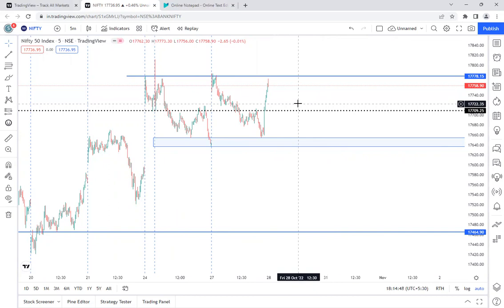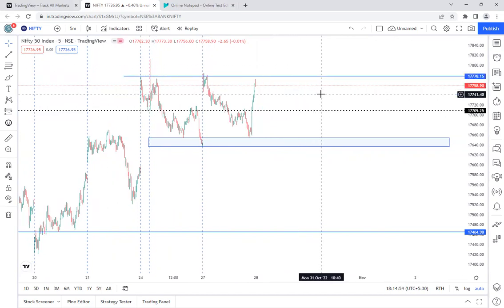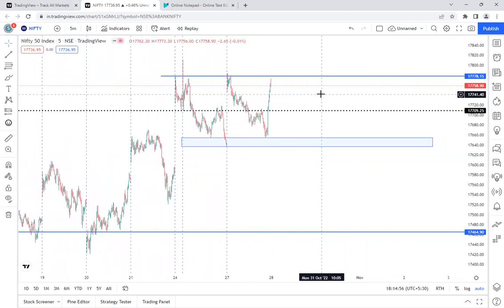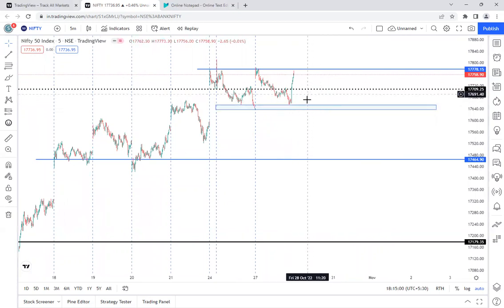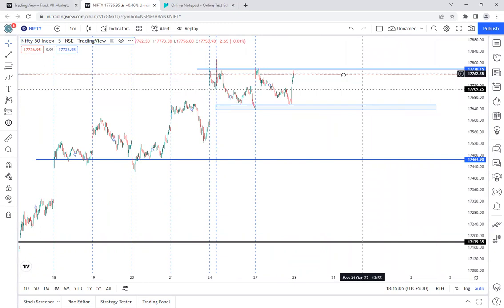And wait until the Nifty breaks the 17,780 level. Then only you can take a position. Buying a call option or buying the futures will be the better option for you. And until Nifty is in this zone, it is still favorable to the buyers only.